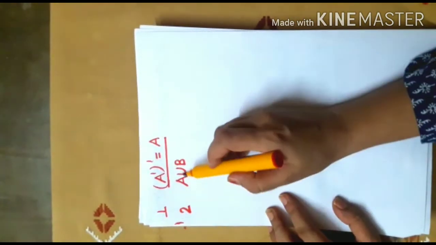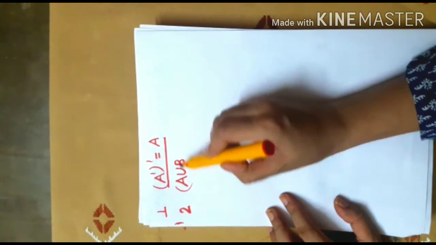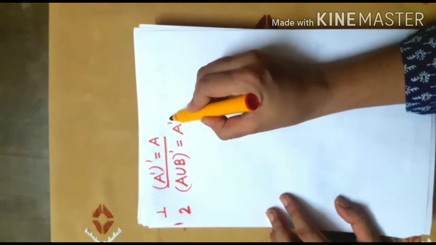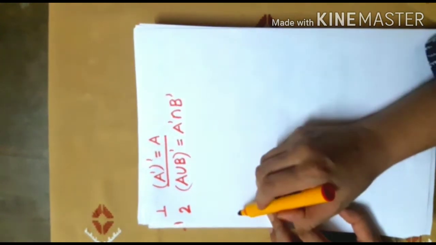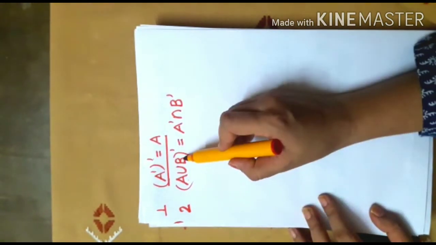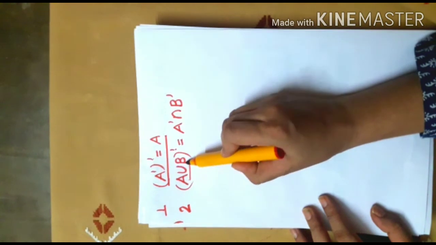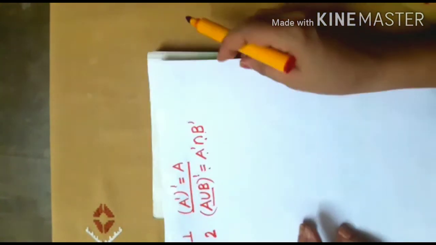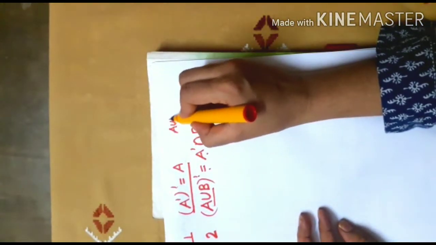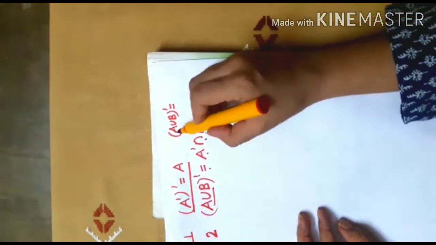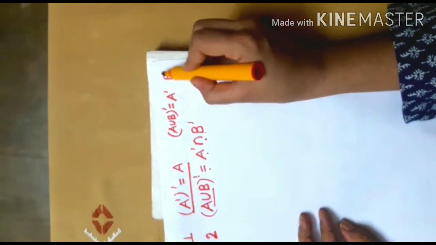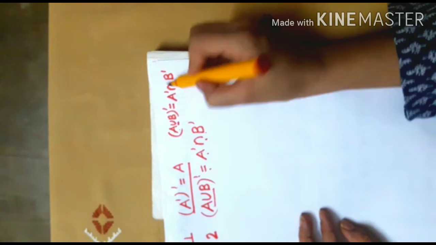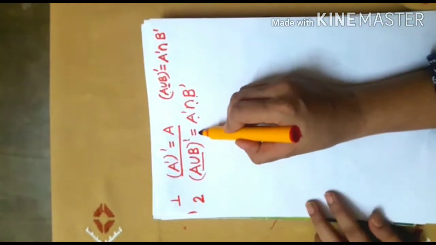Now let's see another property. A union B whole complement is equal to A complement intersection B complement. This means that complement of the union is equal to intersection of the complements. We have A union B whole complement equals to take complement on both the sets and reverse this sign. It is union, make it intersection. So let's verify this property.